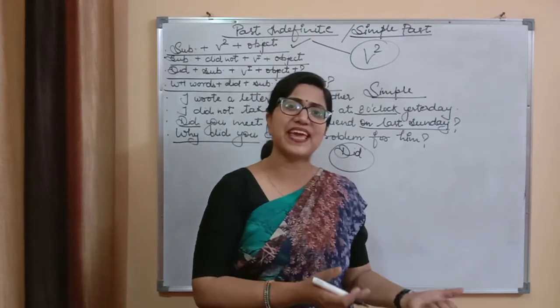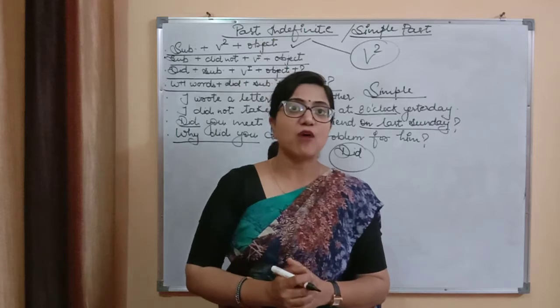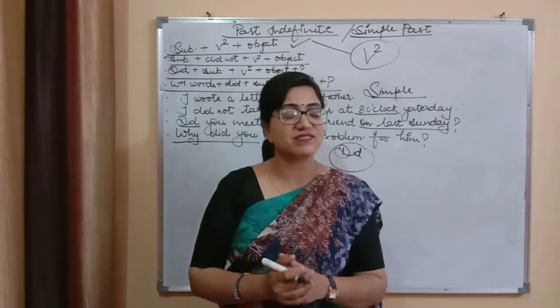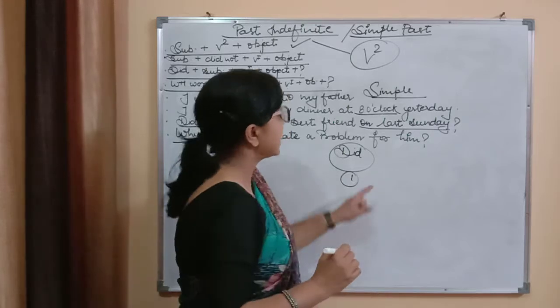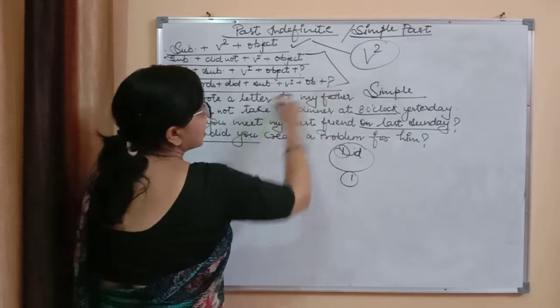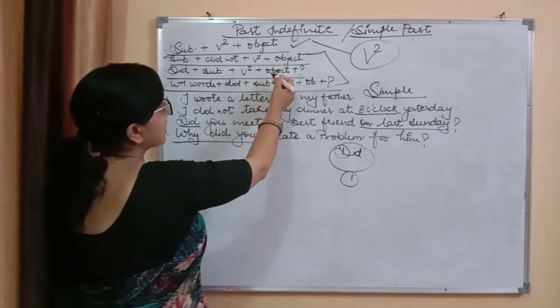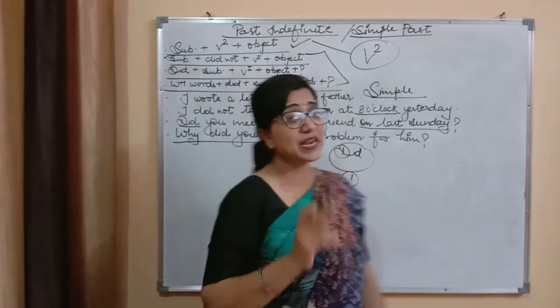Did you can take as action verb also, but I am talking here only about the auxiliary verb. You have to take only one auxiliary, not in simple sentences but in all 3. Means negative, interrogative first method and interrogative second method.